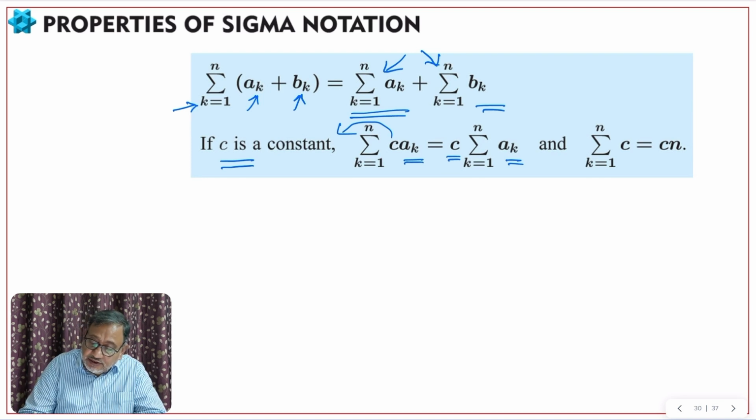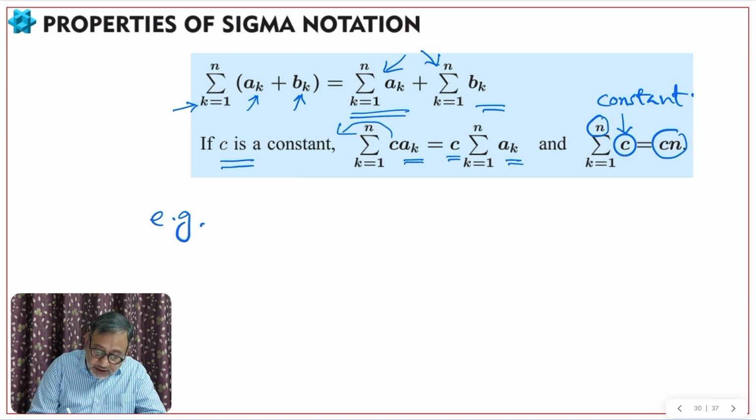Now if any sigma notation has only the constant, then the final answer of this sigma, I mean the sum, will be the upper limit multiplied by the constant, cn.